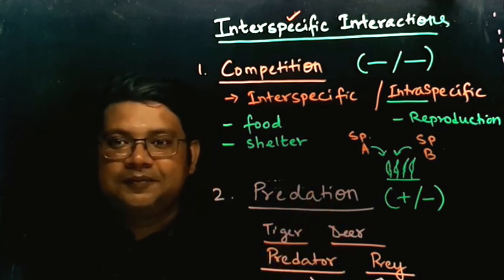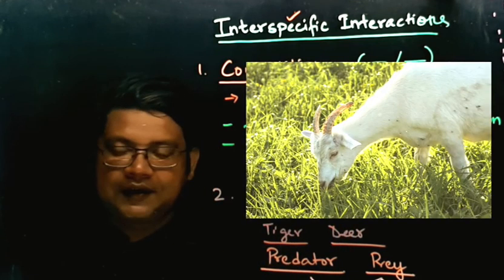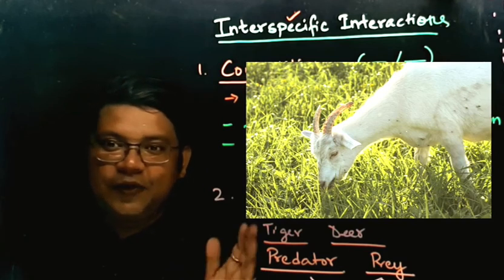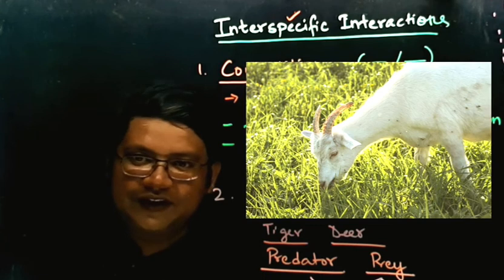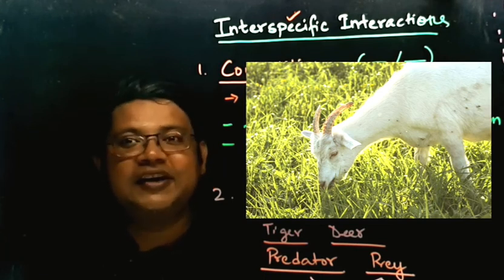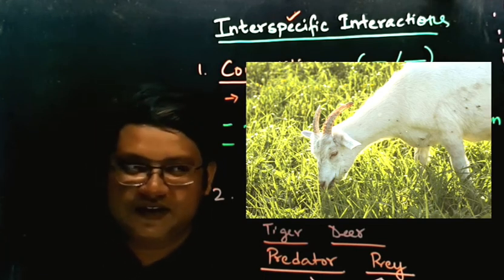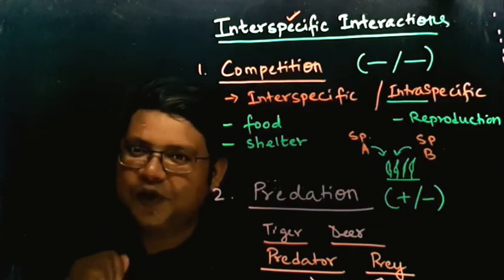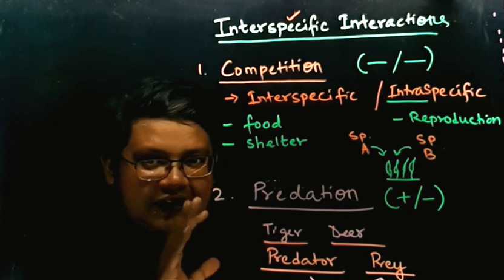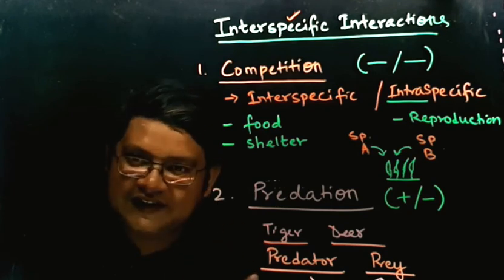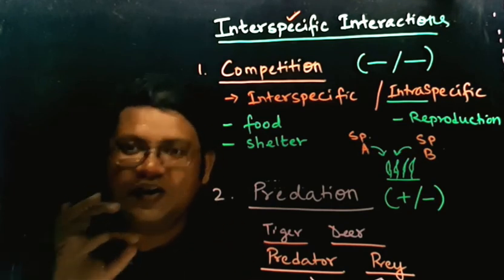Now look at this picture. Is this type of interaction, a goat eating grass, predation or not? Just pause the video over here and think whether the goat eating grass is predation or not.